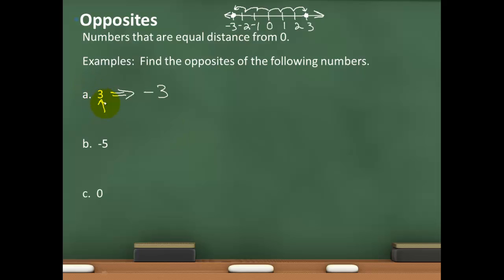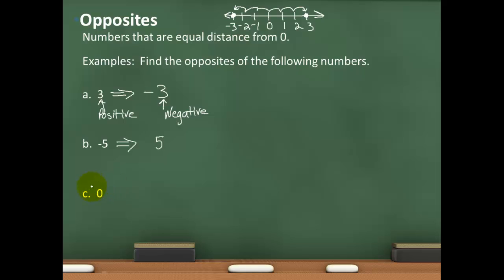Notice this is a positive 3, all right? So this is where our positive and negative stuff comes into play. And this opposite has the exact opposite sign, right? So if I want to know the opposite of -5, well, just do the opposite of a negative, which is a positive, and keep that same number. So it'll be +5.